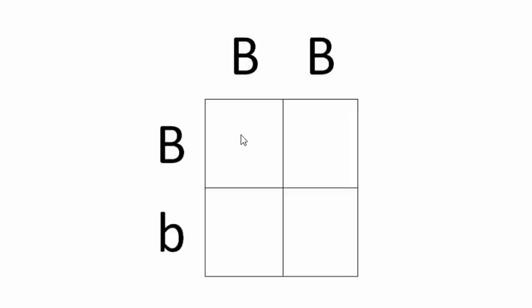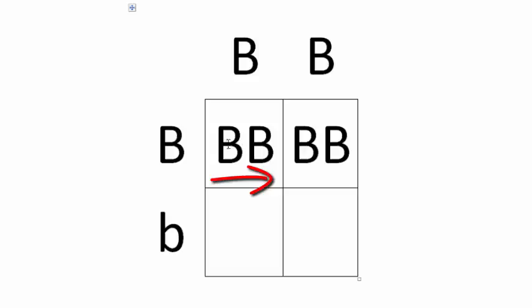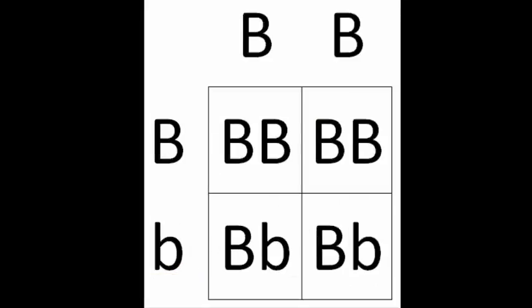To get the possible outcomes of your genetic cross, you bring the capital B from dad down to the first box, and the capital B from mom over. You follow this pattern until all the boxes have a genotype containing one allele from mom and one from dad. Always write the capital letter first. This Punnett square would predict the outcome of possible offspring from this couple.